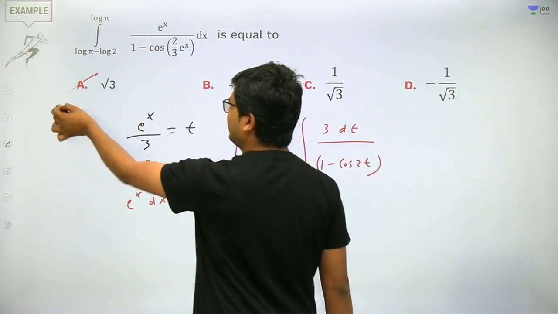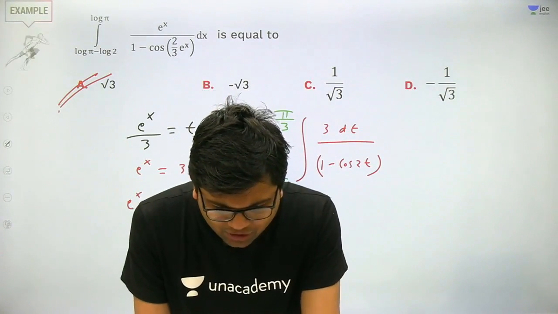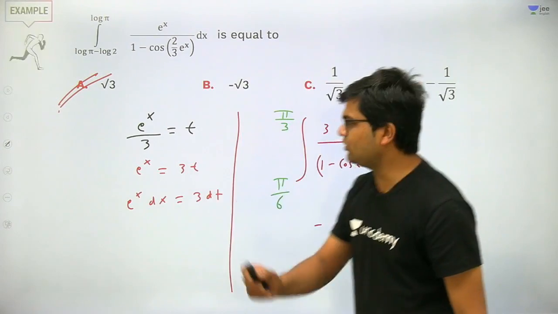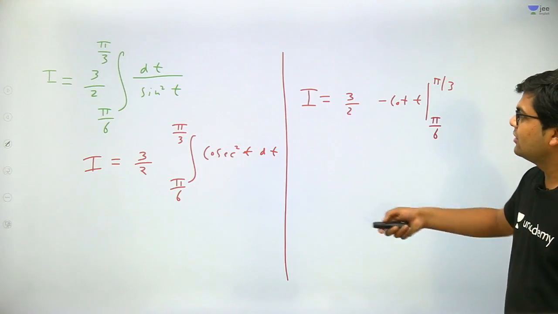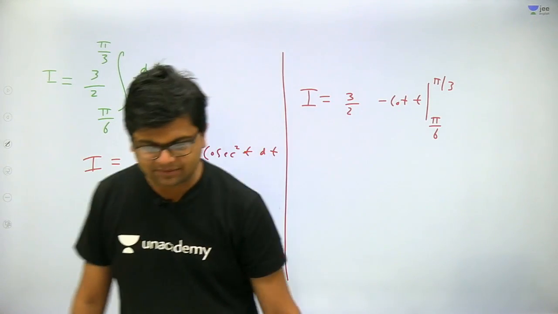It will come out to be root 3. So the answer will be A for Agra. Very easy question, but very important question. Now just put the value to get the answer. I will come out to be root 3.